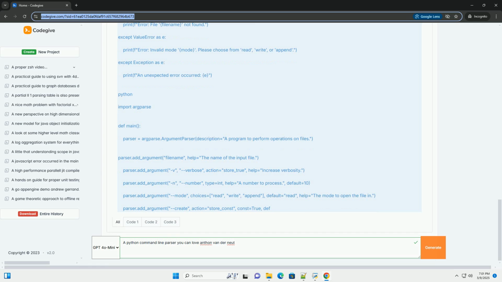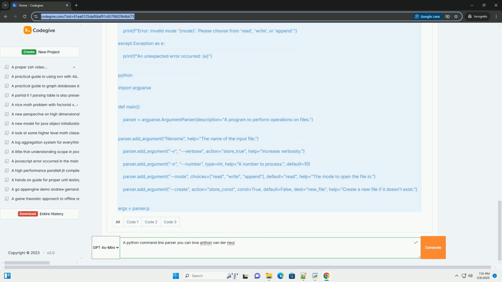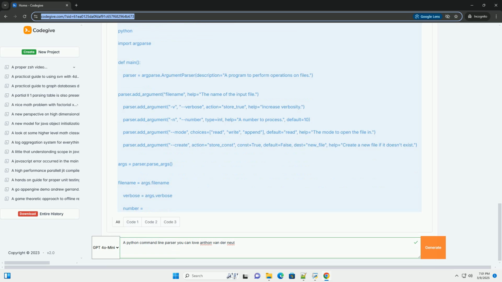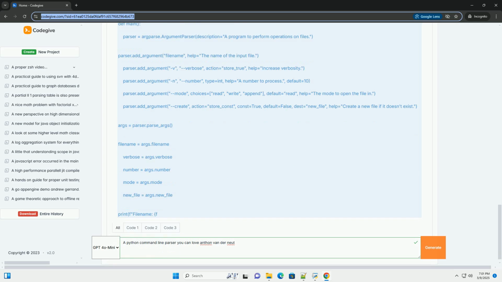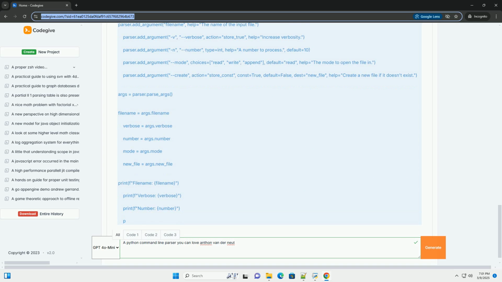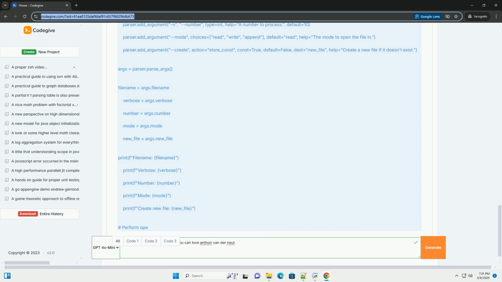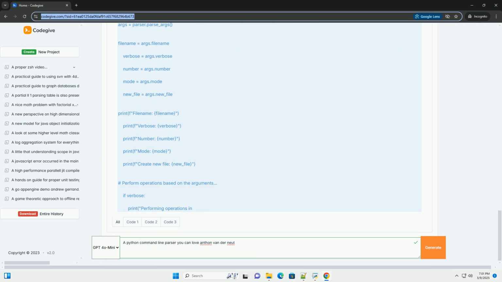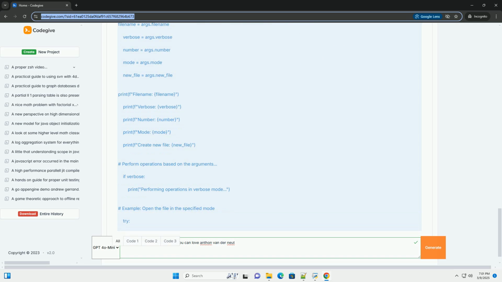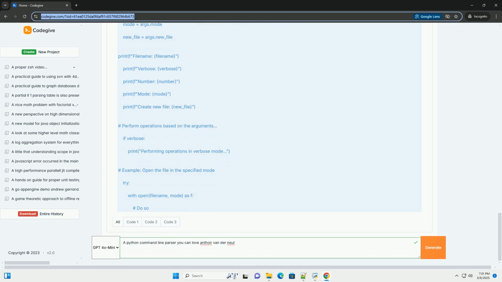Type checking: it can automatically convert argument strings into appropriate data types, for example integers, floats, booleans. Error handling: it handles missing arguments, invalid choices, and other common command line errors gracefully. Subcommands: it allows you to create complex command line interfaces with nested subcommands, like git commit, git push, etc.